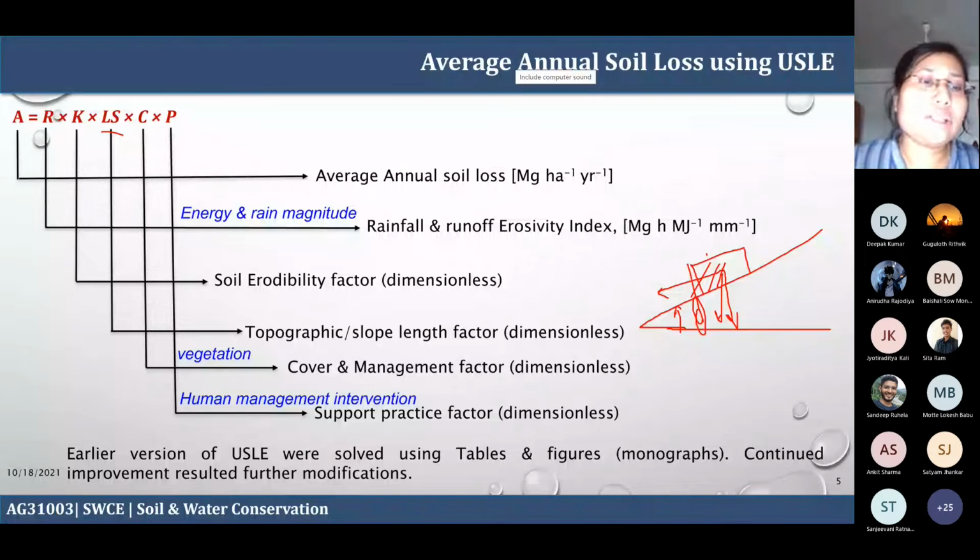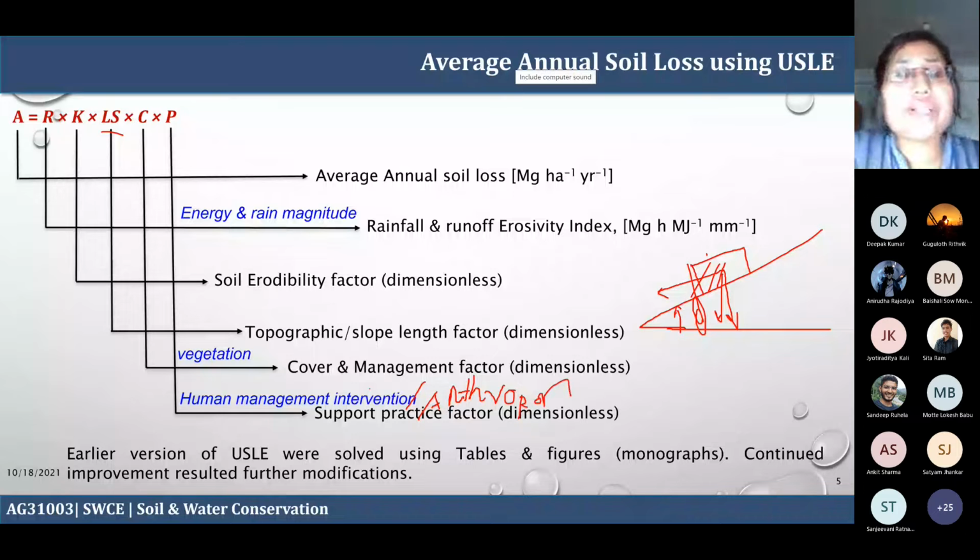And then P is your human management factor or the anthropogenic. This is also known as the anthropogenic, A-N-T-H-R-O. It looks like V, but it's R, anthropogenic factors. So that also affects your soil erosion. So what is your anthropogenic factor? It is your cultivation practices, tillage. If there is tillage, then because of the puddling process, there are fewer chances of erosion. So these are some of these anthropogenic factors.